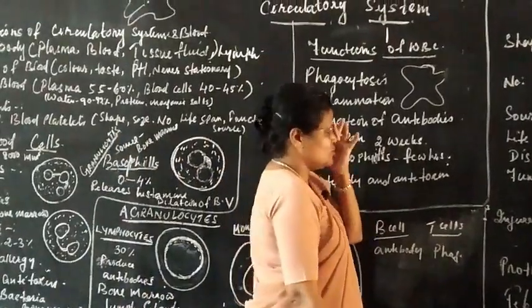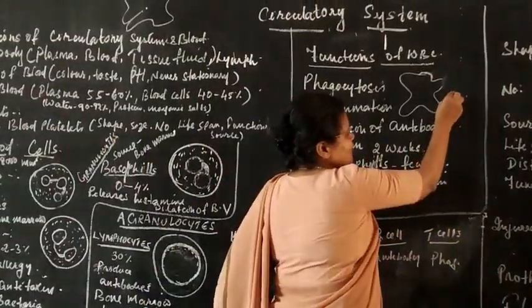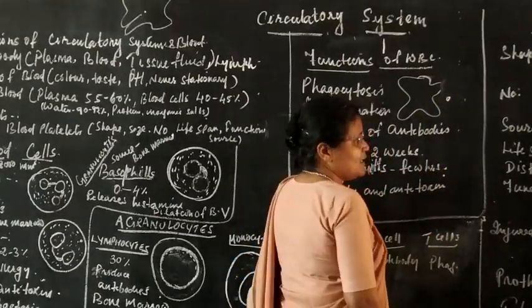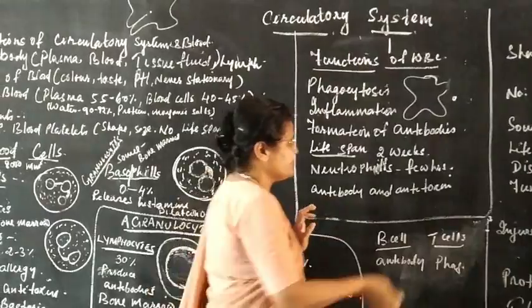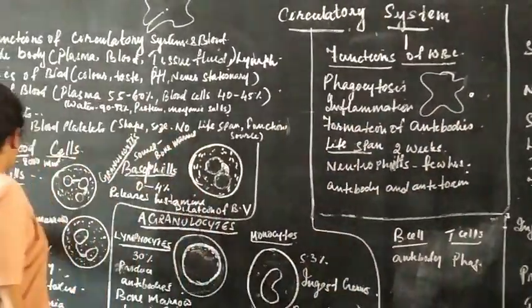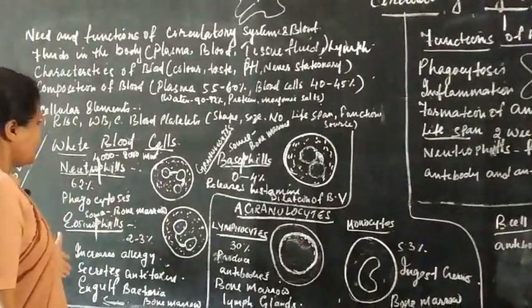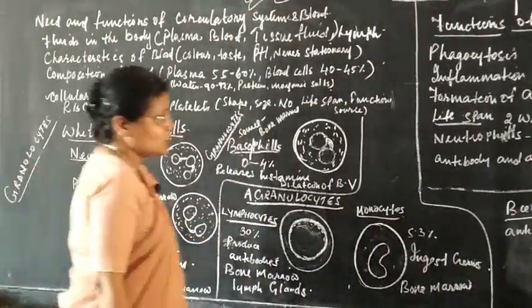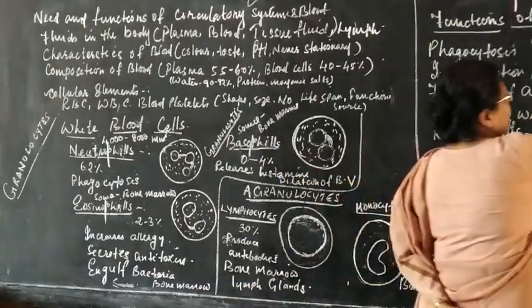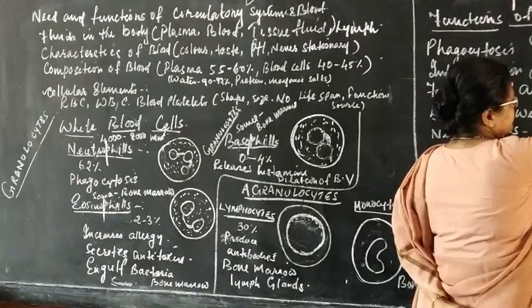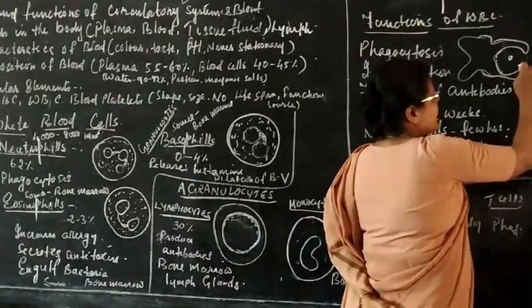Suppose it has come into your system. Now the moment the virus or the bacteria is here, our WBC, be it neutrophil, eosinophil, lymphocyte which produces antibody, or monocytes, what do they do? They produce a false leg-like structure called pseudopodia. It goes on extending,